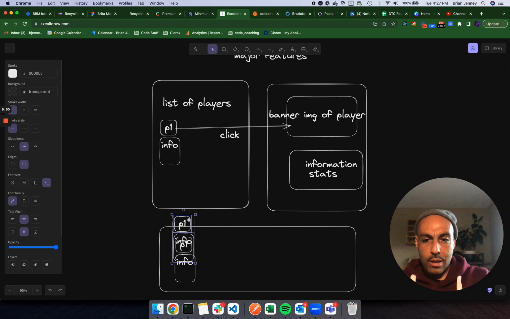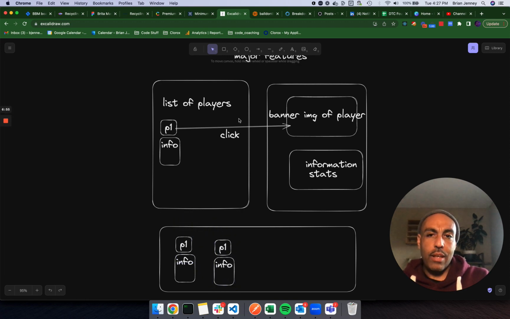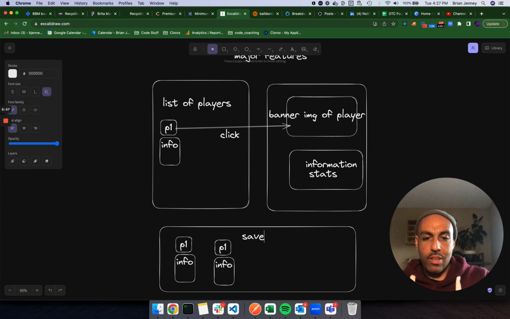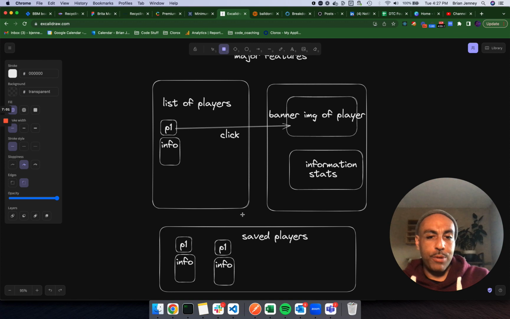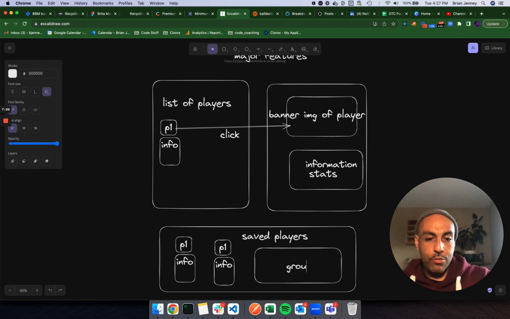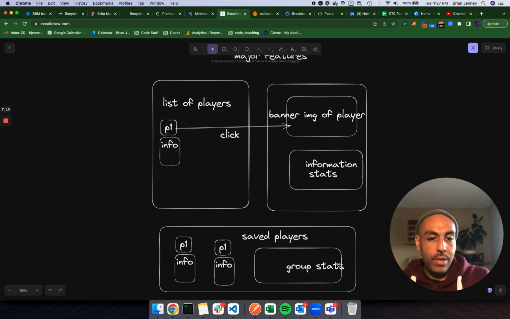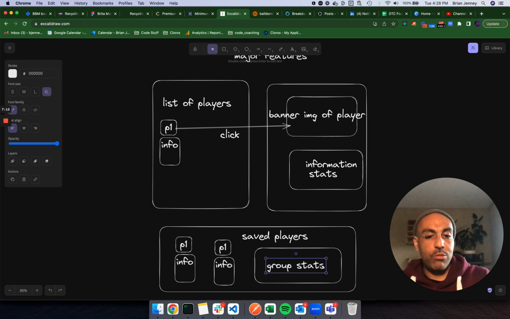And we'll take that out, and okay, you have player 1 info, and then here we'll call this saved players, and you can have their group stats or whatever here. Here's their group stats. Useful? I don't know. I'm not a sports dude, but potentially, I don't know. Also, this could bring up all sorts of interesting ways to do this.